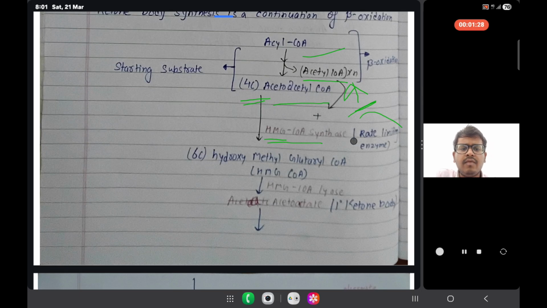If the question asks what is the rate limiting enzyme, the rate limiting enzyme is HMG coenzyme A synthase. Earlier it was 4 carbon, now it is 6 carbon, and then HMG coenzyme A lyase acts. In the presence of HMG coenzyme A lyase, the primary ketone body, that is acetoacetate, is formed.